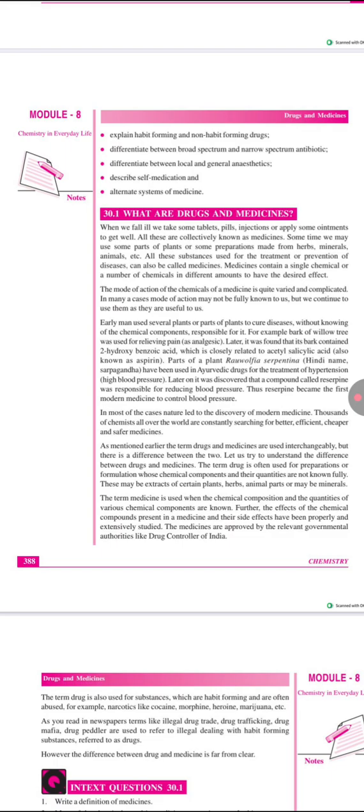Parts of a plant, Rauvolfia serpentina, Hindi name Sarpagandha, have been used in Ayurvedic drugs for the treatment of hypertension, high blood pressure. Later, it was discovered that the compound called reserpine was responsible for reducing blood pressure. Reserpine became the first modern medicine to control blood pressure.